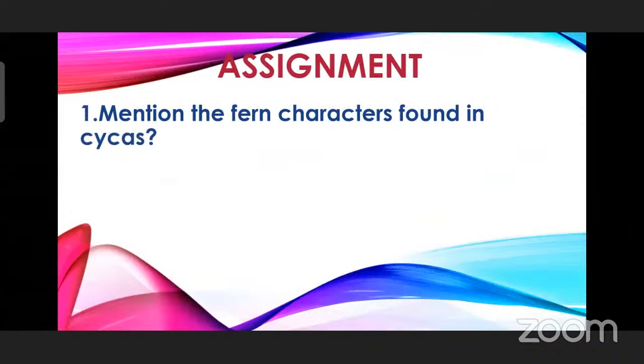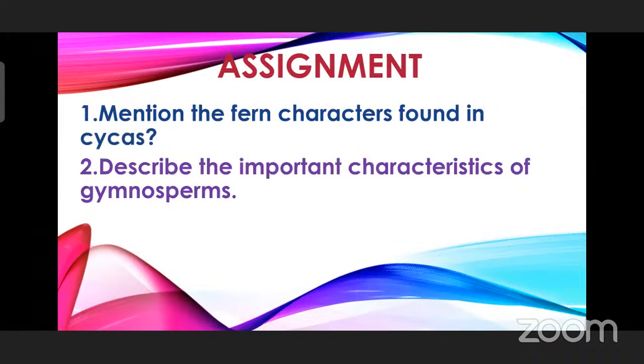And today's assignment is to mention the fun characters found in Cycas. What are the fun characters present in Cycas? In Cycas, the leaves will be curly in the beginning, then afterwards they are going to uncurl themselves, and archegoniate. And describe the important characteristics of gymnosperms. Gymnosperms, you have learned about the important characteristics, you have to write about them.